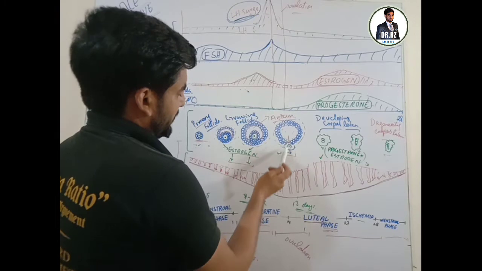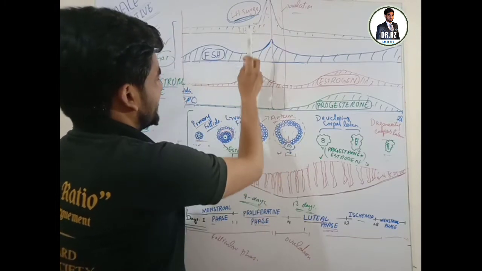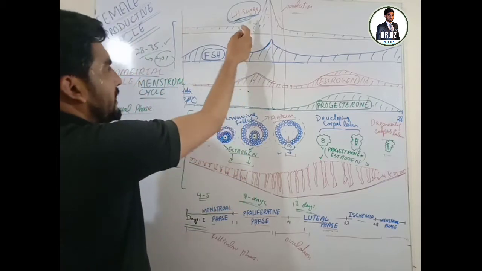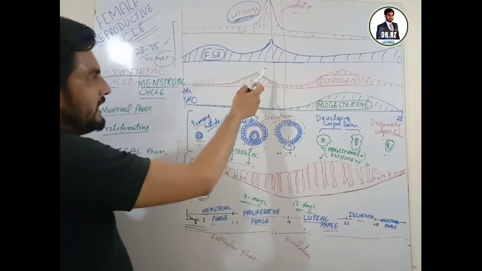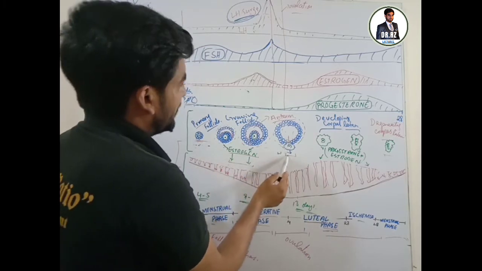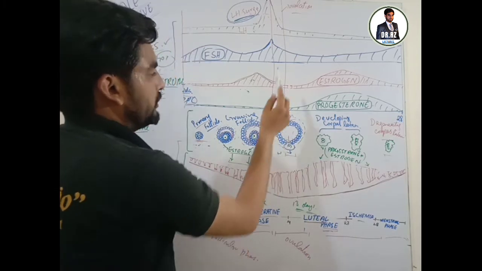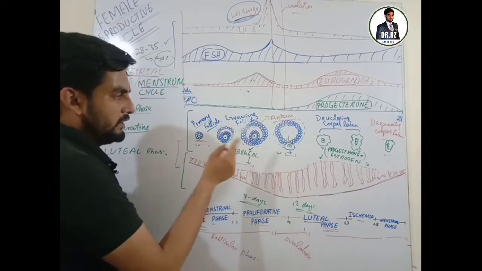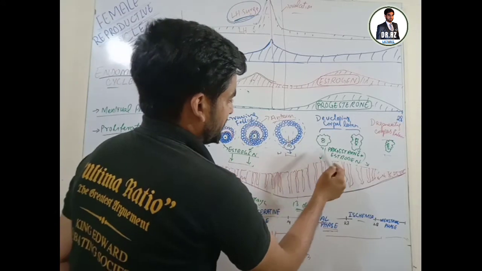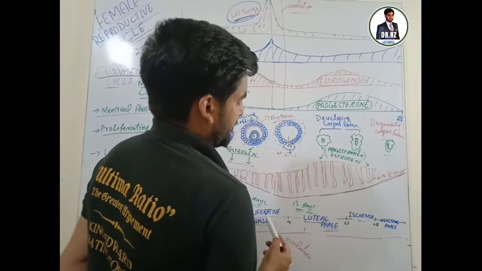During the luteal phase, the LH surge increased due to increased secretion from the pituitary gland, and this LH surge causes the release of the ovum, or ovulation. The release of the ovum from the follicle is ovulation. Then there is the corpus luteum formation.